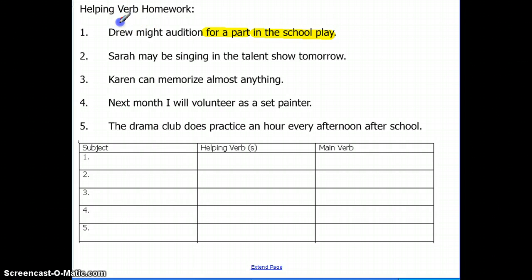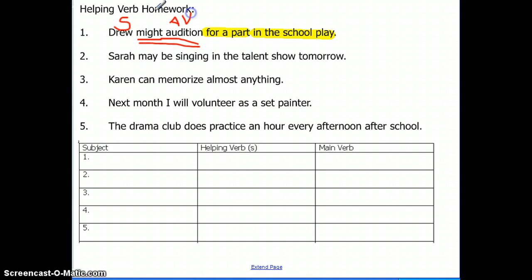Look for our subject, which is Drew. And then I see a helping verb because it's on my list: may, might, must. So might is a helping verb. And I want to see, is it helping another verb? Might audition. And audition is an action, something that you can do. And that's an action verb.